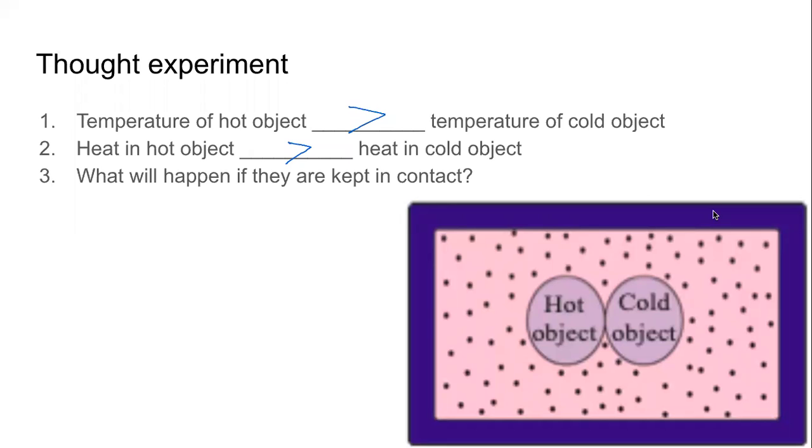So ideally, the answer I was expecting from you was, when we keep a hot object and a cold object in contact with each other, heat energy will transfer from the hotter one to the colder one by conduction. Okay? This is how what we have studied previously connects. Conduction.